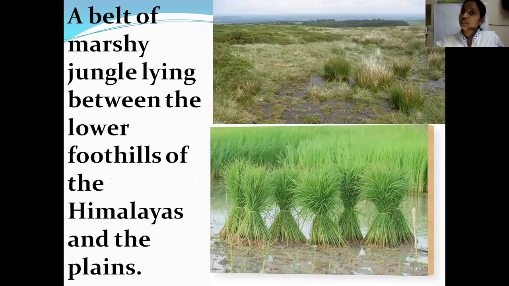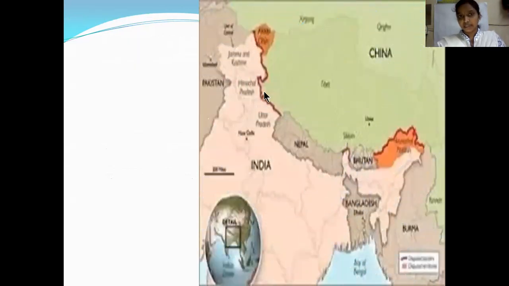So now we will learn, as a whole, the importance of the Himalayas. So how are the Himalayas important? Let's see. Look at a brown line here, children. Here we can't see the brown line because this is not India. This is Nepal. This is Bhutan. That's why we can't see the brown line here.